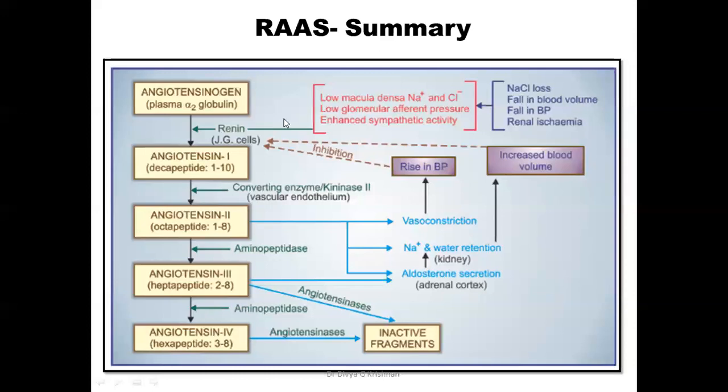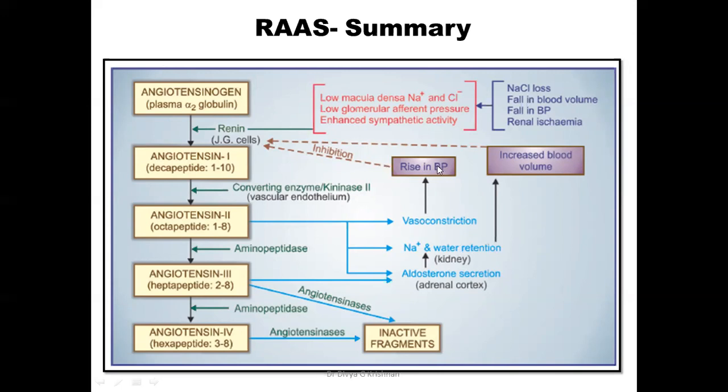You can see here the first thing, all the stimuli which I have discussed cause the synthesis of renin from JG cells, which will convert angiotensinogen to angiotensin 1, the rate limiting step. Angiotensin 1 is converted to angiotensin 2 by the important enzyme ACE, other name kinase 2. This angiotensin 2 is the main molecule which exerts its actions in the form of vasoconstriction, which causes rise in BP, and sodium and water retention by the kidney, either through aldosterone or by the direct action, and this will cause an increase in the blood volume.